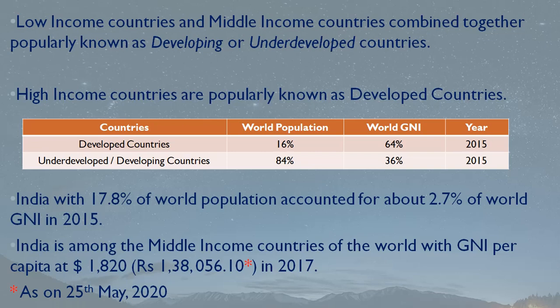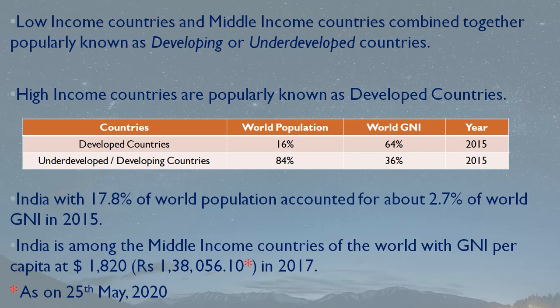The per capita income per head, if you just see, is very less. India, which counts 17.8% of world population, does not even have 5% of world GNI in 2015. So you can see how low we are. We fall under this category of low income country, isn't it? And again, India is among the middle income countries of the world as per this GNI.